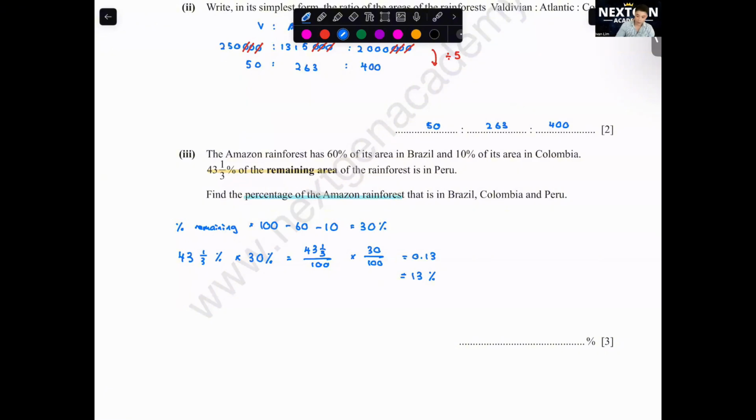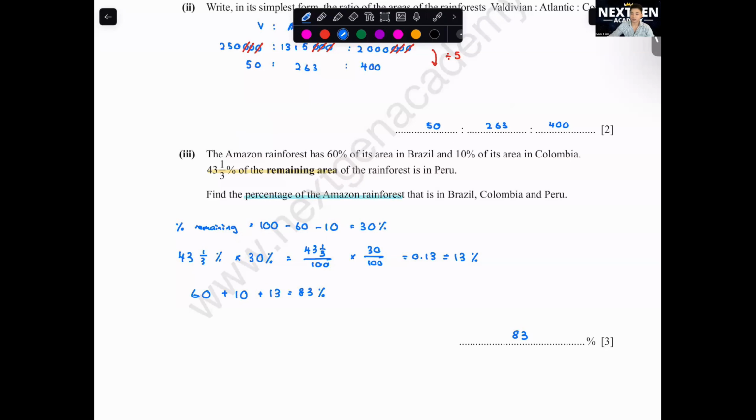So you won't get the 1,300. I think that's where commonly students get it wrong. Okay, so 13% is how much of the percentage of Amazon forest is in Brazil, Colombia, and Peru. You just add up all together. So 60 plus 10 plus 13, and you get 83%.